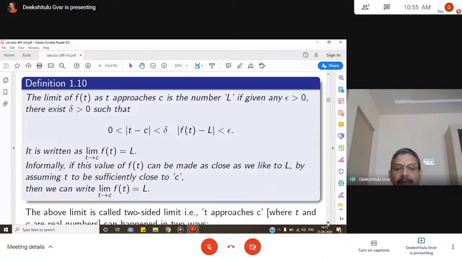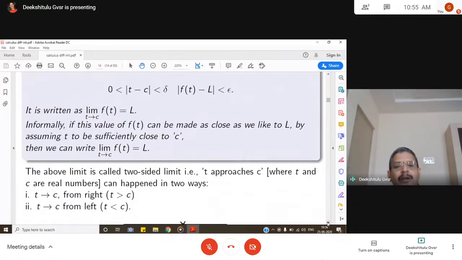If the value of f of t can be made as close as we like to a fixed constant L by taking t sufficiently close to c, then we say that f tends to L. That means f can be taken as close as possible to the constant value L by taking values of t sufficiently close to c. If you can do that, then we say that L is the limit of f of t.